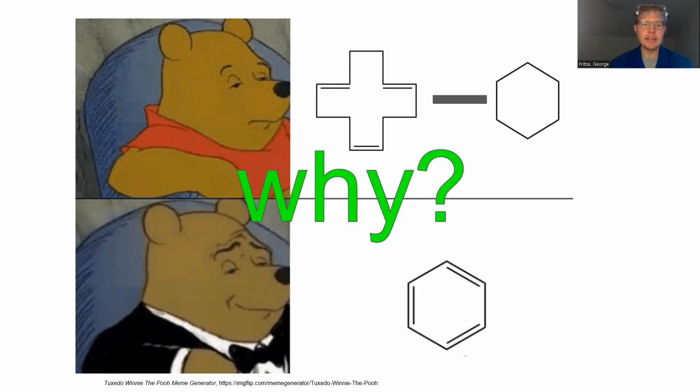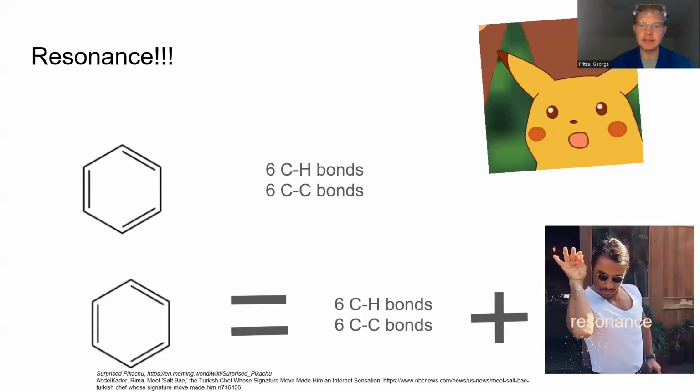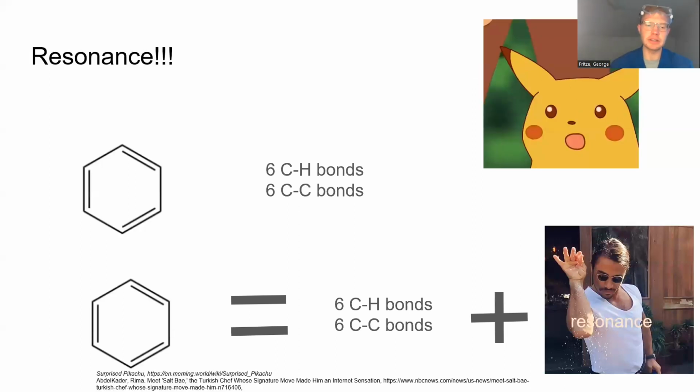But why? The answer lies within resonance. Due to benzene's delocalized pi electrons contained in its 3 double bonds along its rigid cyclic aromatic ring, surely its energy cannot just be the sum of 6 carbon-hydrogen bonds and 6 carbon-carbon bonds. The extra icing on top must be its resonance, which serves to increase the internal energy of the system.